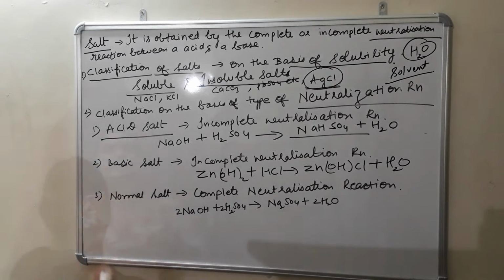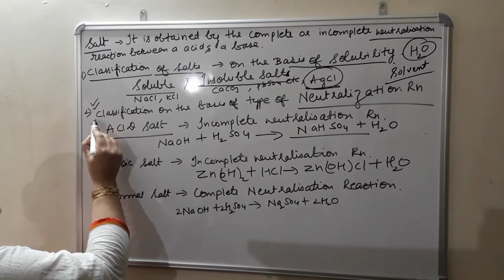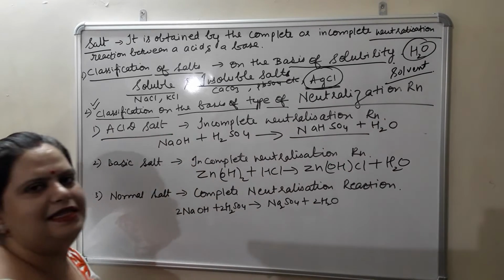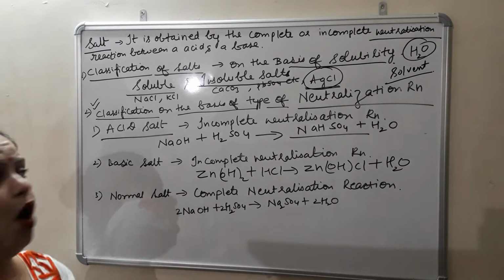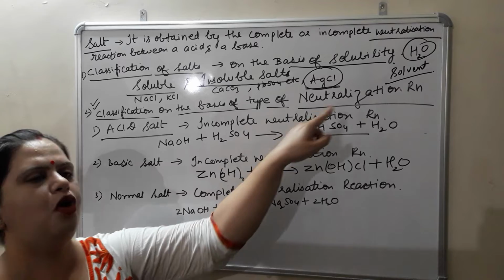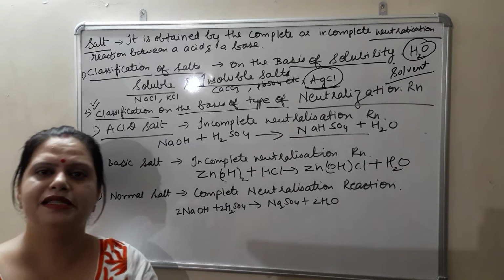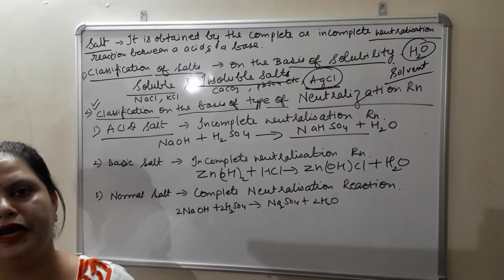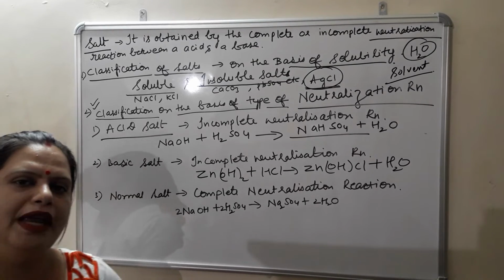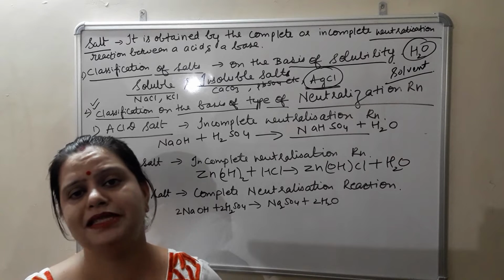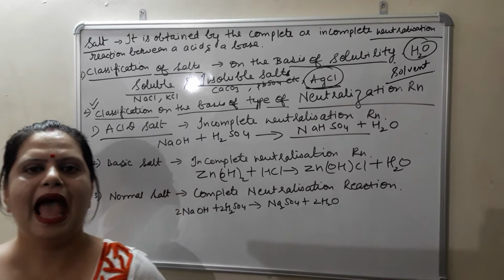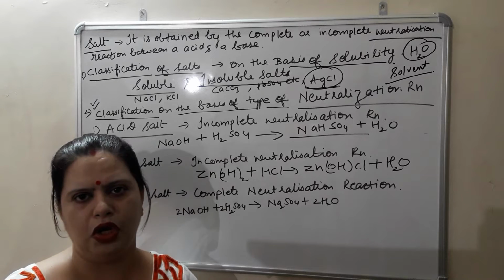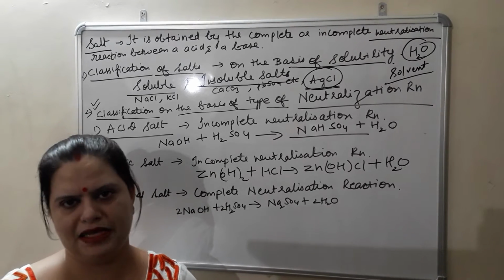Now coming to the second criterion, that is classification on the basis of type of neutralization reaction. Simple neutralization we all know: acid reacts with base to give salt and water, where acid dissociates to give hydrogen ion, base dissociates to give hydroxyl ion, and H+ combines with OH- to give a water molecule. That is a simple neutralization reaction.